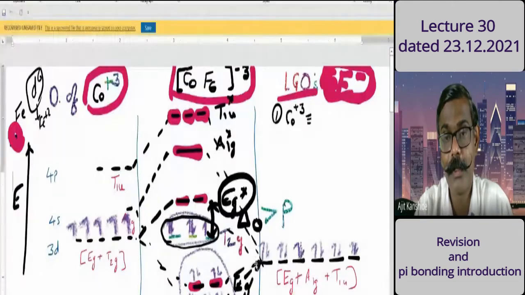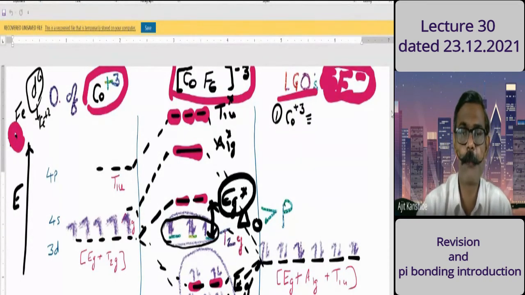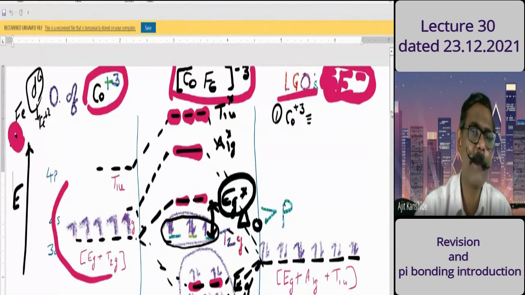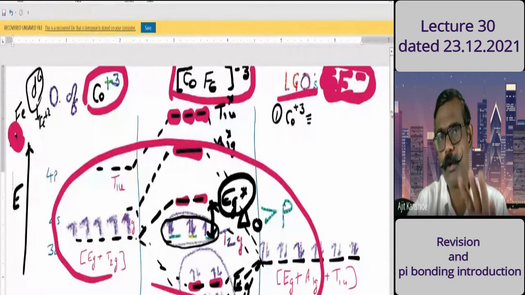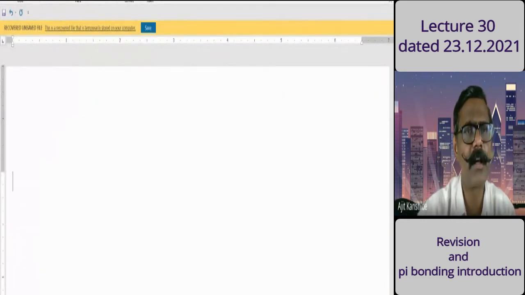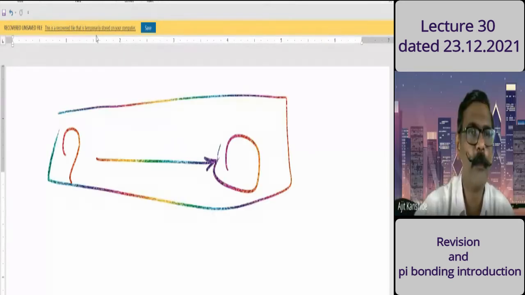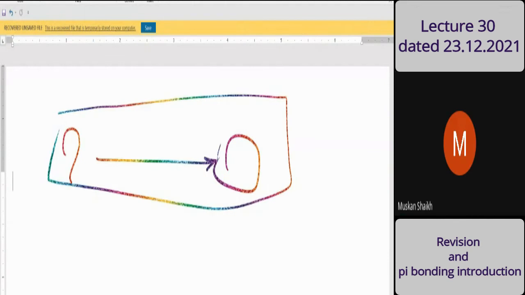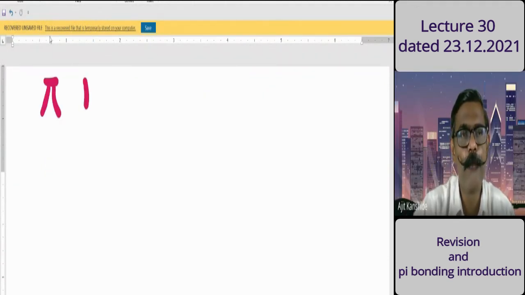Whichever I thought was lost, it is not lost. It is here. A few points are lost, but these points are covered there. This is the MO diagram explanation completely. Shall I go to the next point, or is it enough for today? Please reply clearly. Next. Good. So the next point is pi bonding.